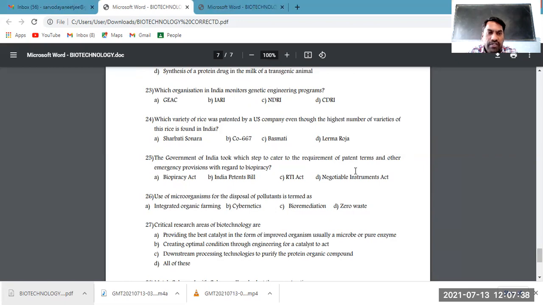Sharbati Sonara is a semi-dwarf wheat obtained by H.G. Khurana from the Mexican variety by irradiating with gamma rays.